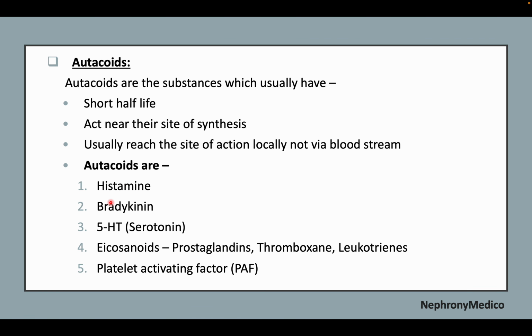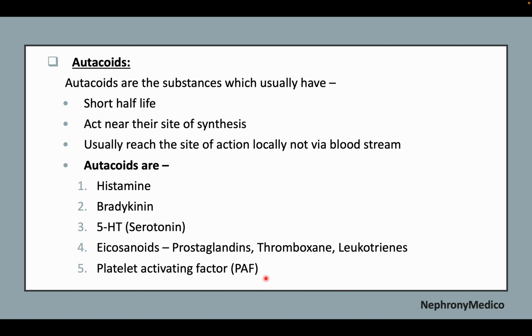So, what are autacoids? Autacoids are the substances which usually have short half-life, act near the site of synthesis, and usually reach the site of action locally but not via bloodstream. The autacoids are histamine, bradykinin, 5-HT or serotonin, eicosanoids like prostaglandins, thromboxane, and leukotrienes, and platelet activating factor.